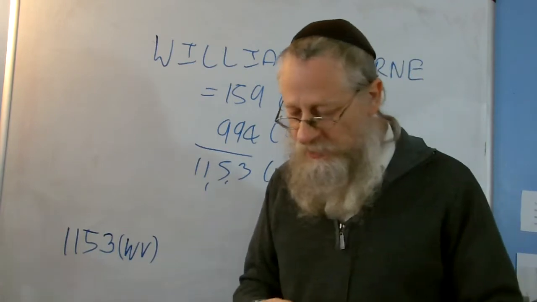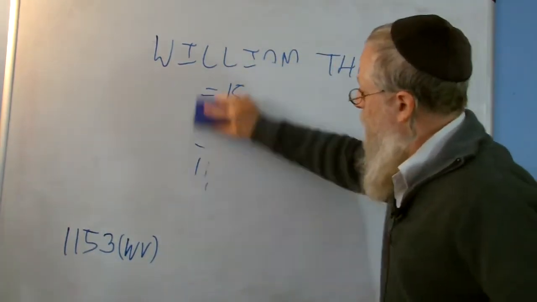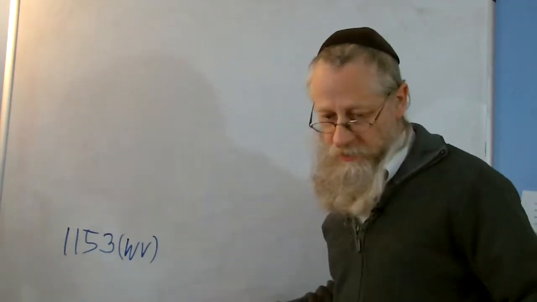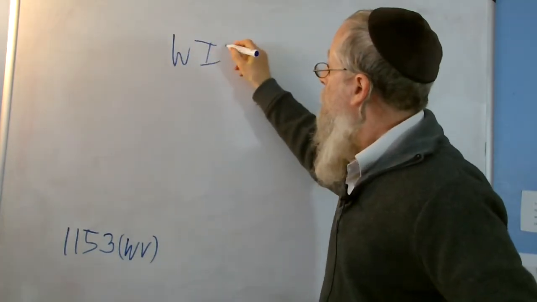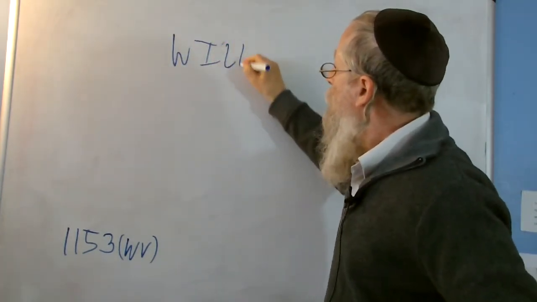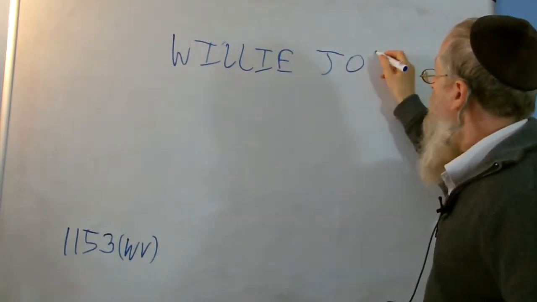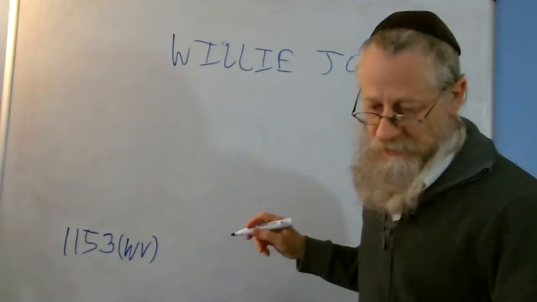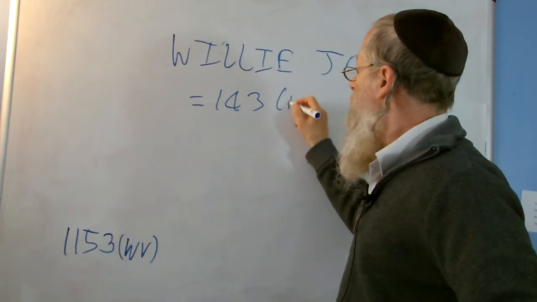So, but that's not the only way that we can find a connection. We can use his nickname. And if we write Willie Joseph, I'm going to use his middle name now, and we use the placement value. The placement value is 143 PV.